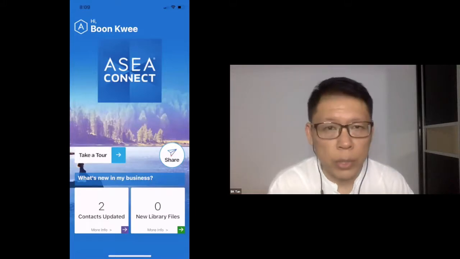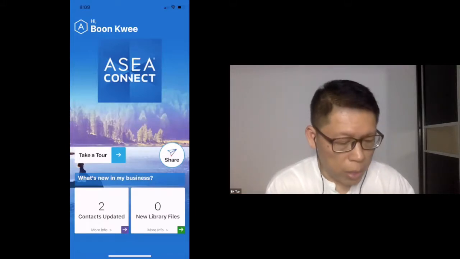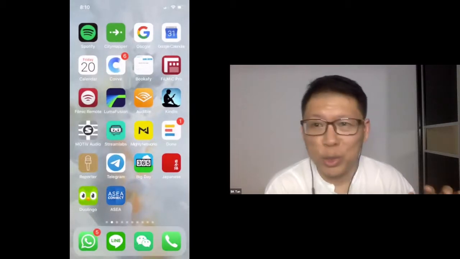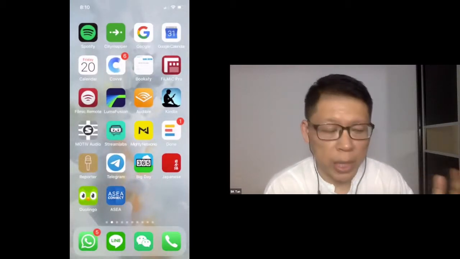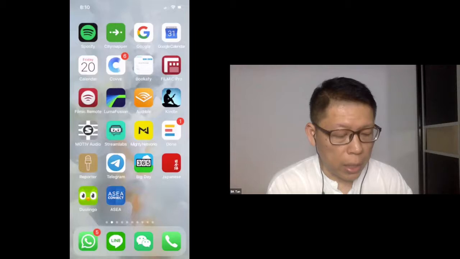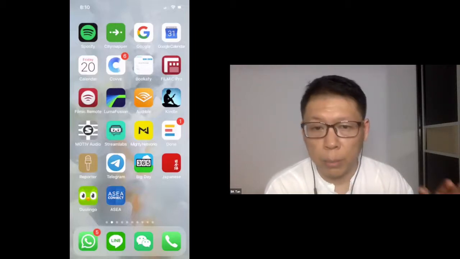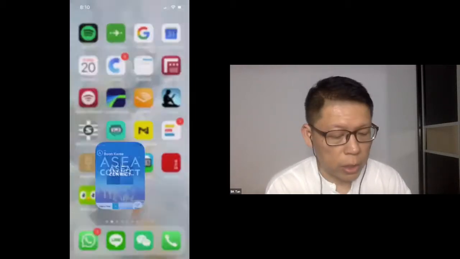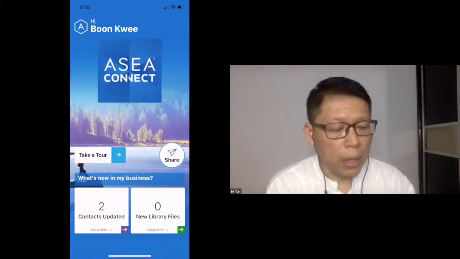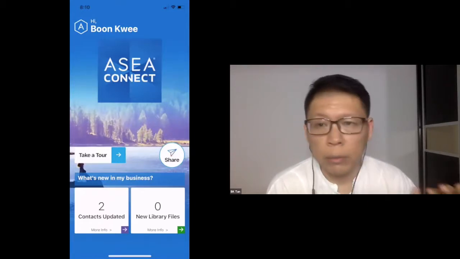Maybe let me just show you what the screen looks like. Those of you who have not downloaded it, please download it from the App Store or from the Google Play Store, and you will find the icon that is blue color and says Asea Connect. Click on it and you'll start the app. Okay, very simple. Then starting from top to bottom, start at the top first.